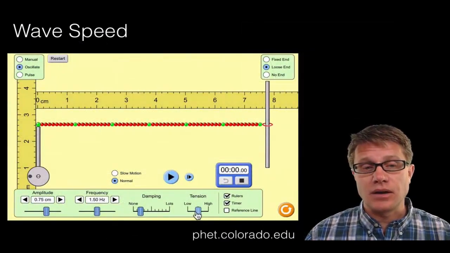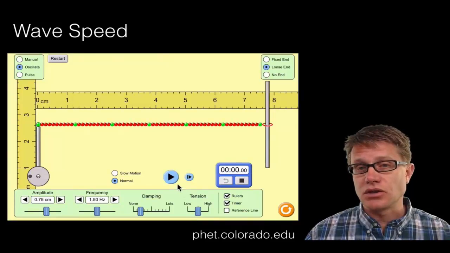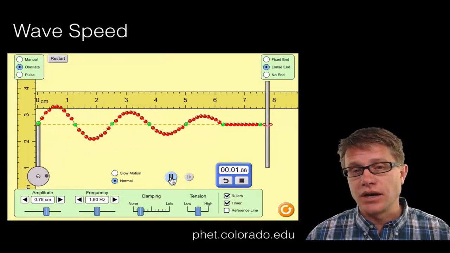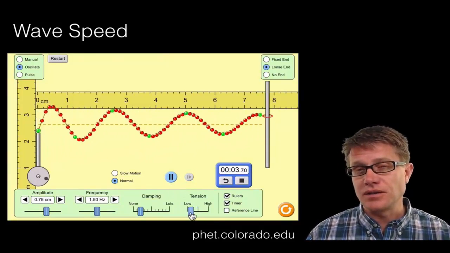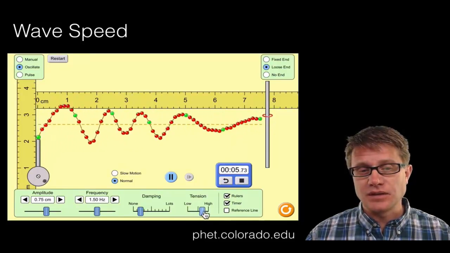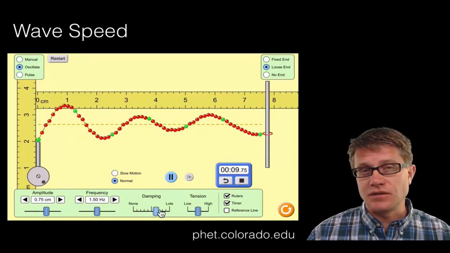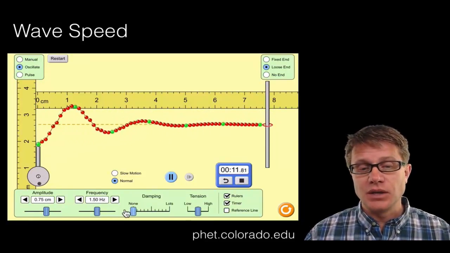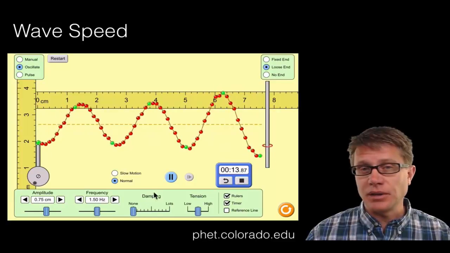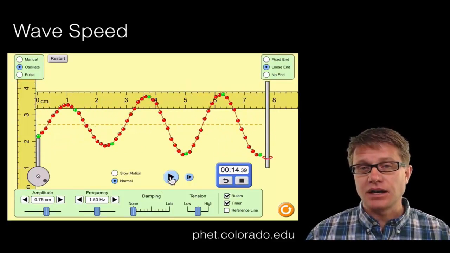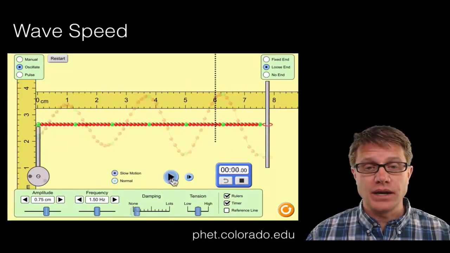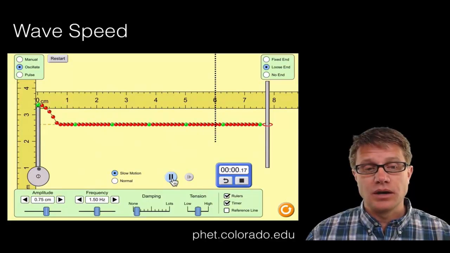Let's take a look at that wave speed for a second, and we'll just do this qualitatively. I'm going to start some waves in this simulation, and then play around with the tension. Watch what happens as I make it less tense and then more tense. I could also affect how much of it is being dampened by the medium itself. So you can see that I can play around with the medium and vary the speed of the waves. Let's just look at one for a second.